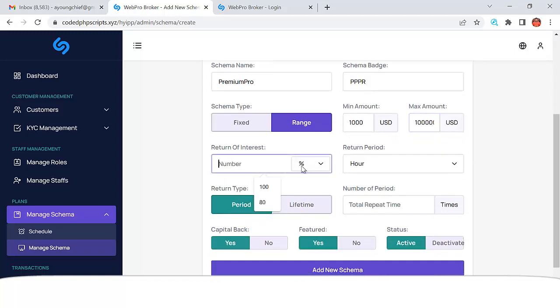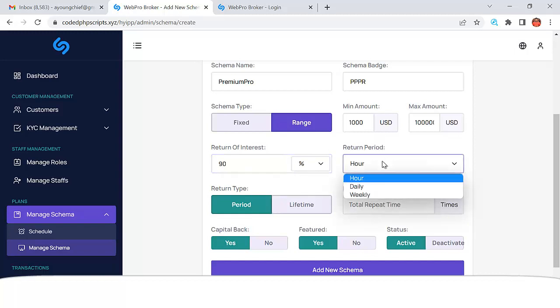So return of interest, do you want a percentage or a dollar amount? If somebody invests, at the end of the investment the person should get a particular amount, you just put it there. But it's usually set by percentage. Say, how much percentage do you want the person to get? Maybe I say I want the person to get 90% of his investment in 1 hour. He can get it daily, he can get it weekly.